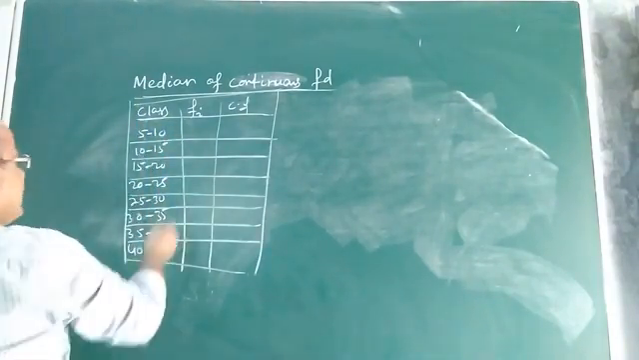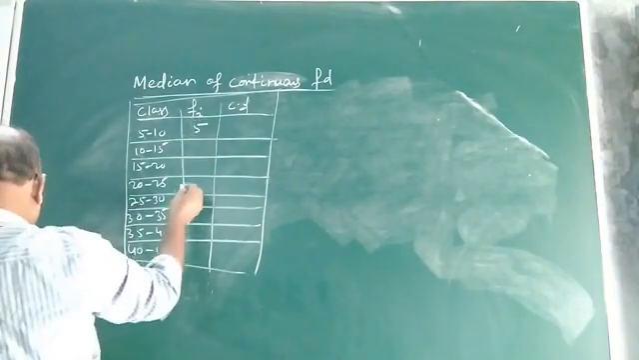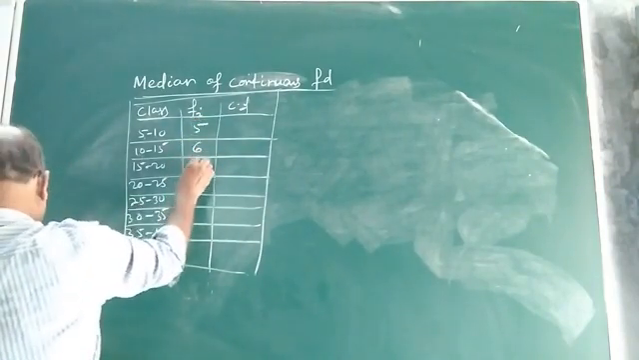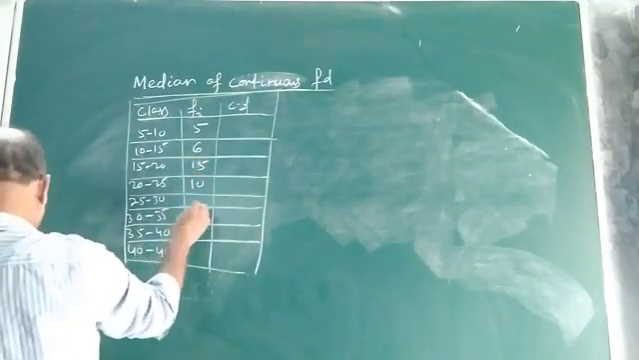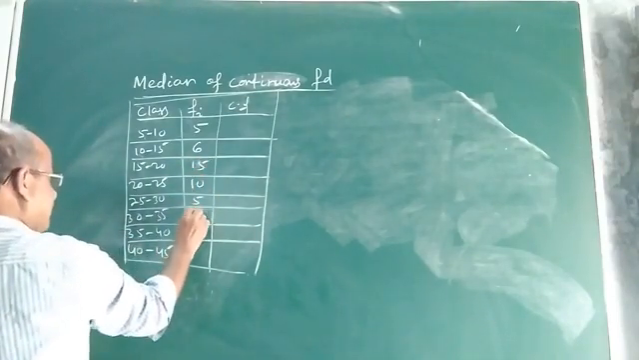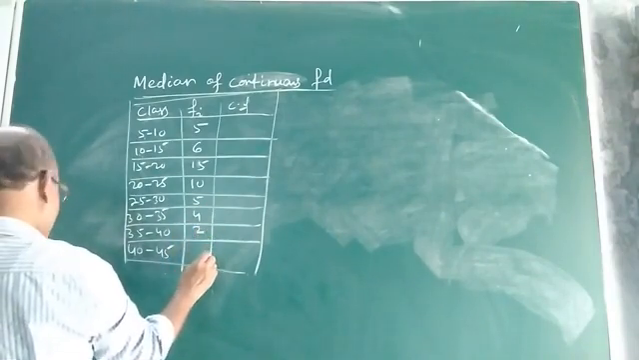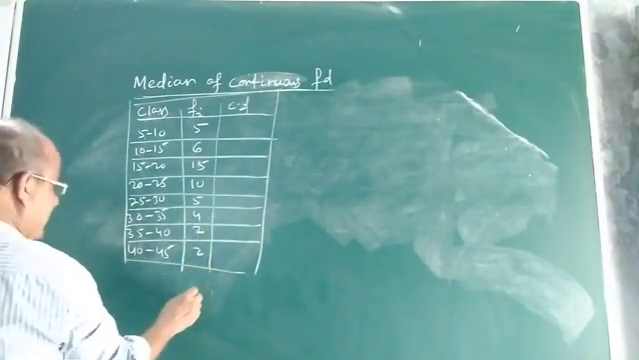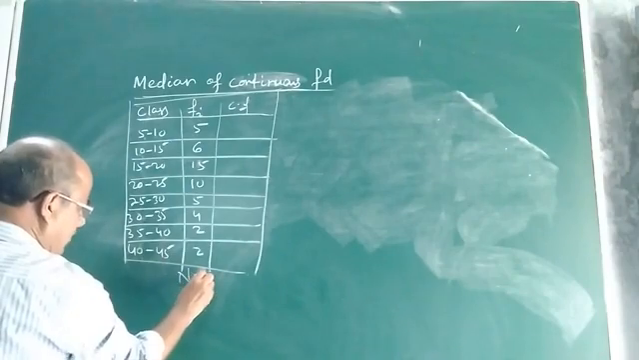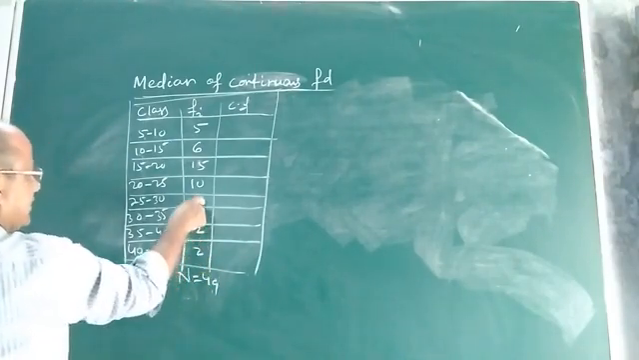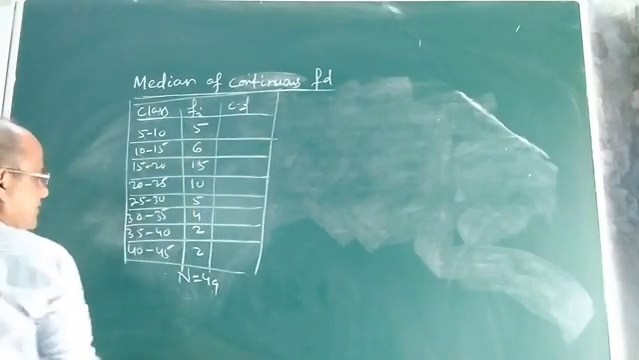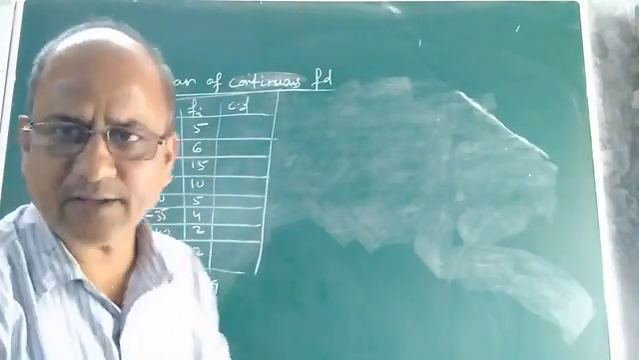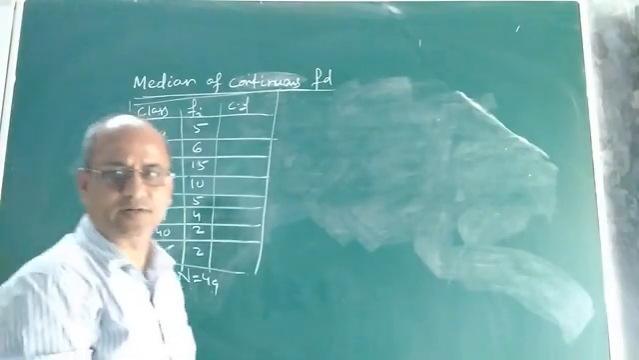Suppose you are given their corresponding frequencies: 5, 6, 15, 10, 5, 4, 2, 2. So what is the value of n? You find out. 5, 11, 26, 36, 41, 45, 47, it is 49. Okay. Suppose you are given this continuous frequency distribution.